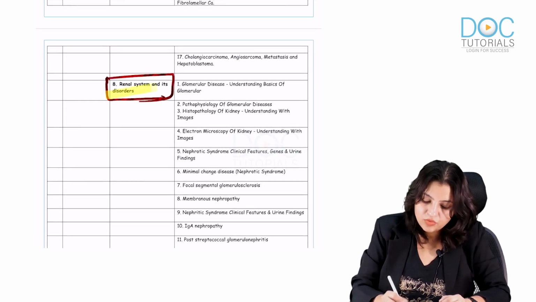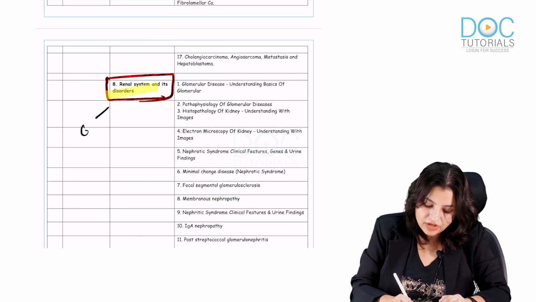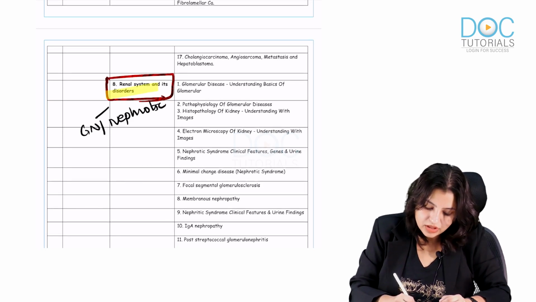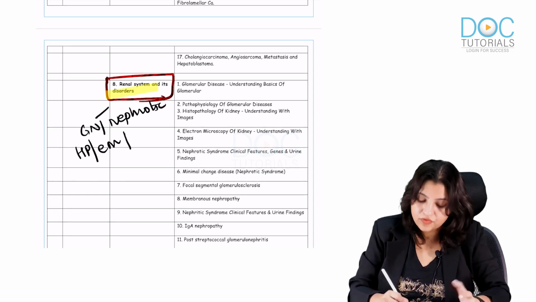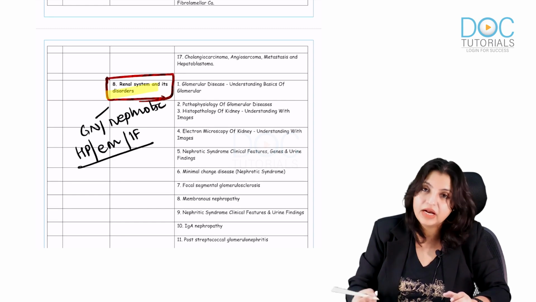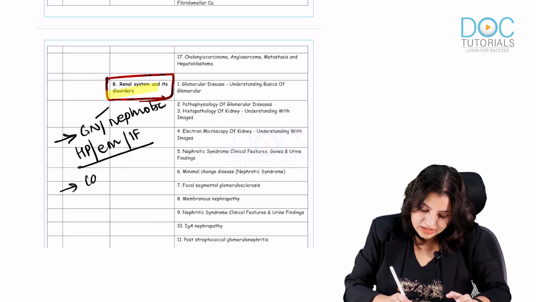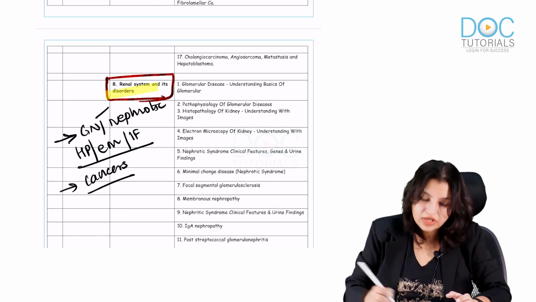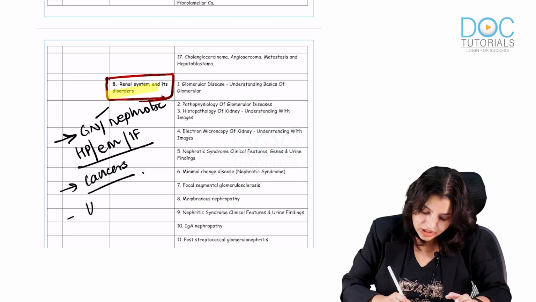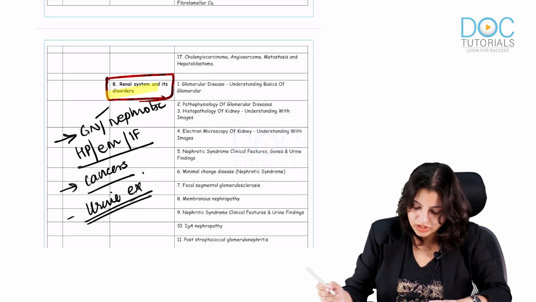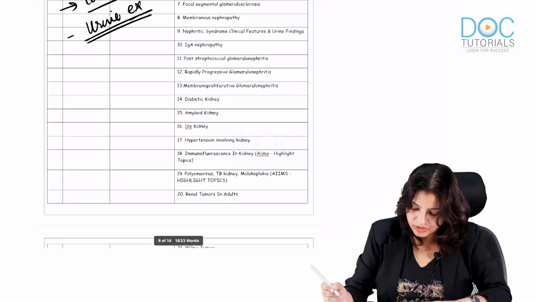Now coming to the renal system. In the renal system, I want you to focus on all the glomerulonephritis and nephrotic syndromes. Everybody should know their histopathology, electron microscopy, and of course their immunofluorescence. These three are mandatory to be known in all the glomerulonephritis and nephrotic syndromes, and the cancers. Urine examination is also something I want everybody to know.